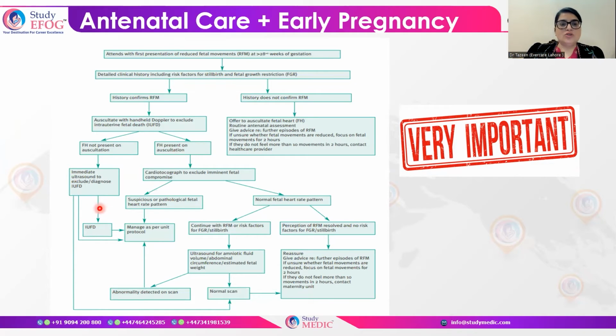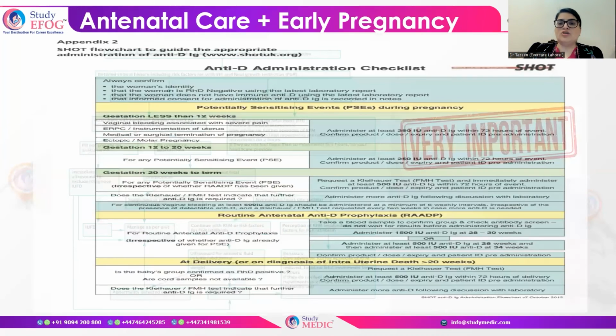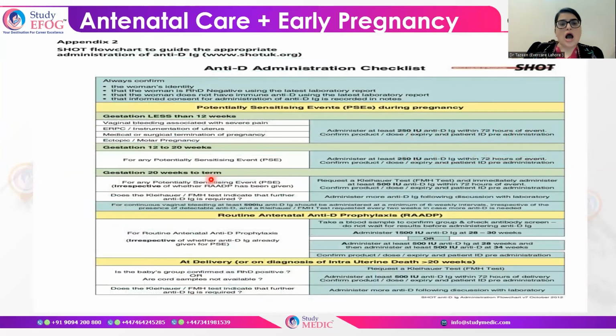Here you are going for ultrasonography, and here, if the fetal heart is there on handheld Doppler, you are going for cardiotocography, and based upon the categorization of the cardiotocography, your further management will depend. And this is very, very important. So you should have an idea about the stepwise approach, that if a patient is coming to you with reduced fetal movement, how you have to take it up.